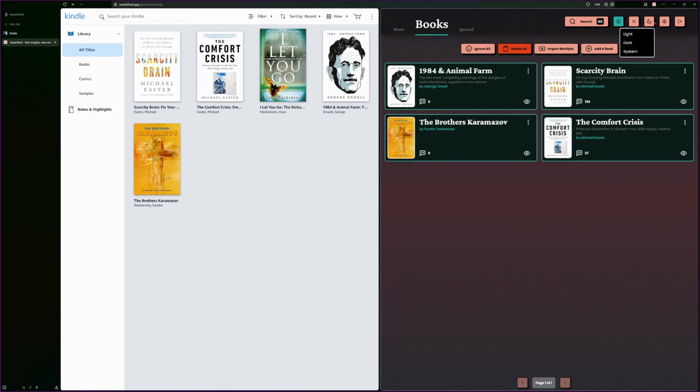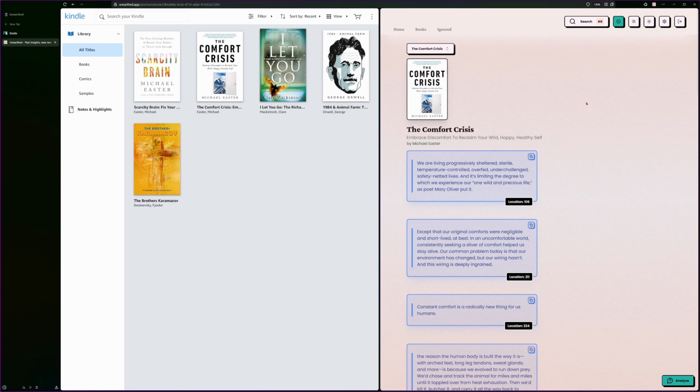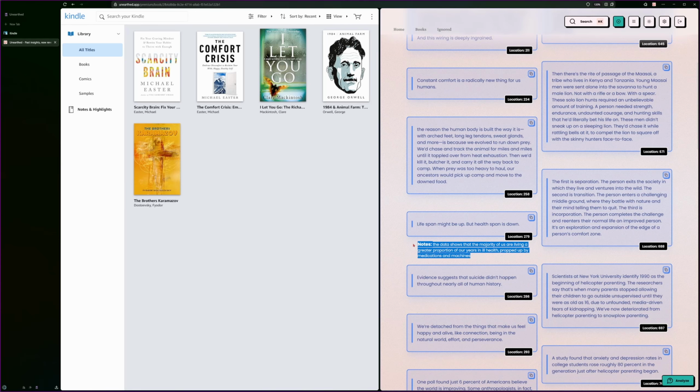Let me just go light mode. It helps you get your Kindle highlights and notes and puts them into places where you can actually use them, like Notion, Capacities, Obsidian, and Supernotes. Also, you can use the Unearthed app to chat to your books. These are the quotes grabbed from Kindle, along with all of the notes that you might have. Let me make it bigger for you.